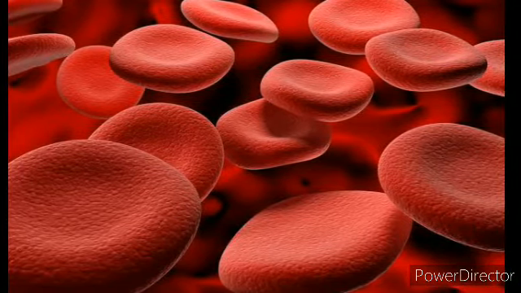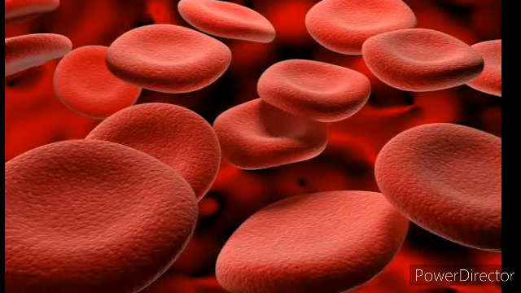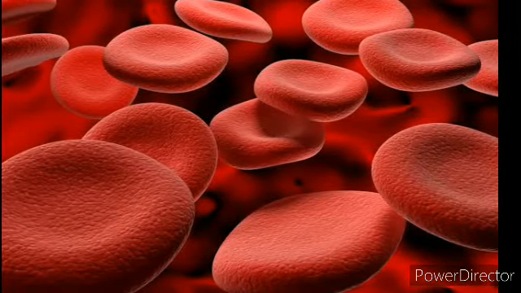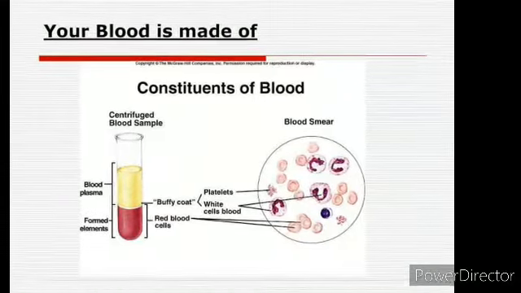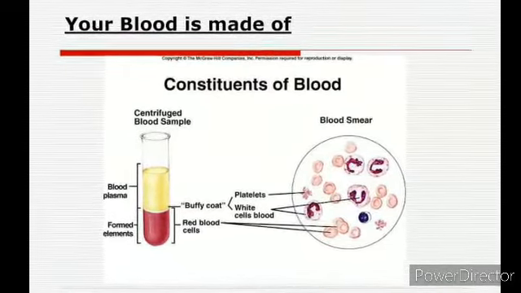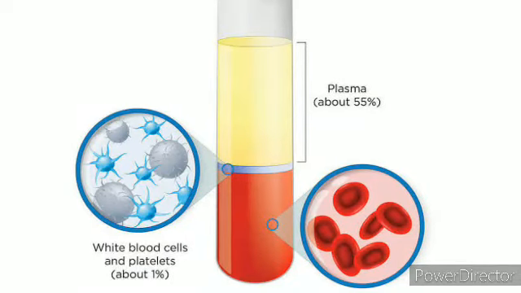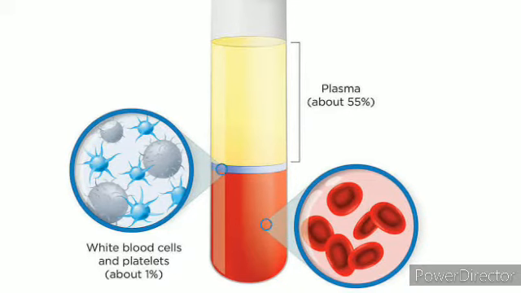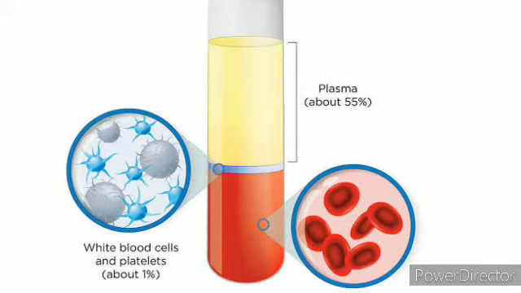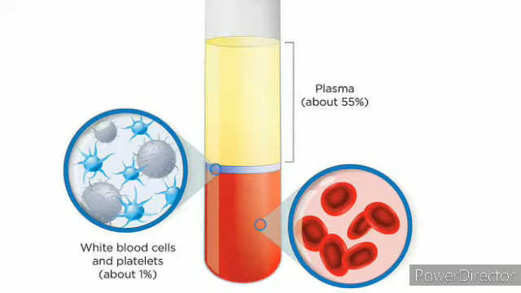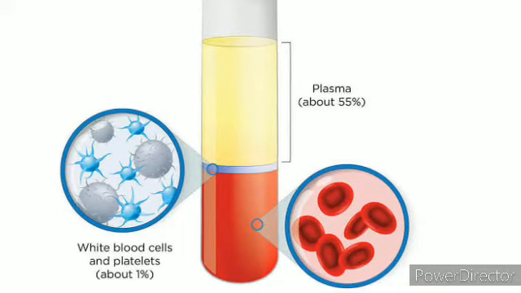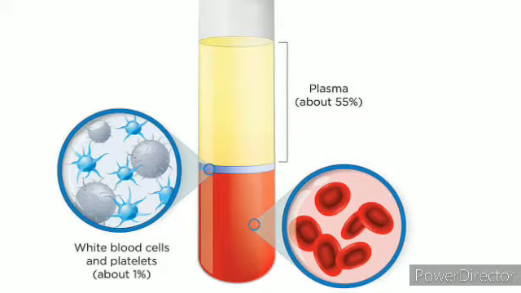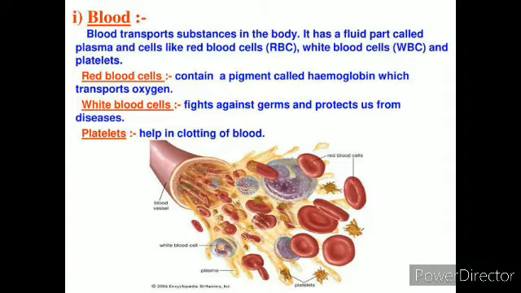The blood consists of a fluid known as plasma, in which three types of blood cells float. So, what is plasma? Plasma is the liquid part of the blood, and it is yellowish in color and contains about 90% water. The three different corpuscles, that means the components of blood, are suspended in the plasma. So let's learn what the different types of blood cells in our body are.